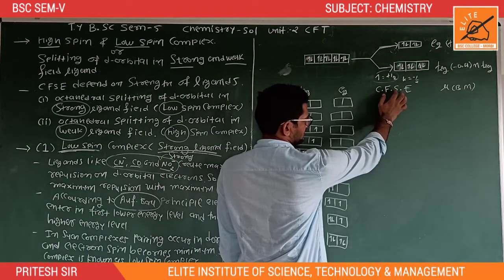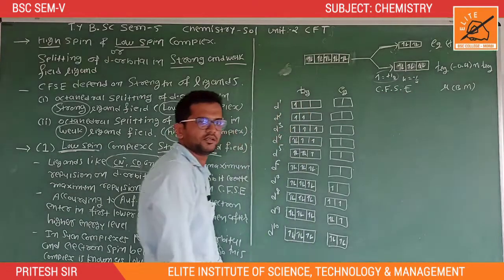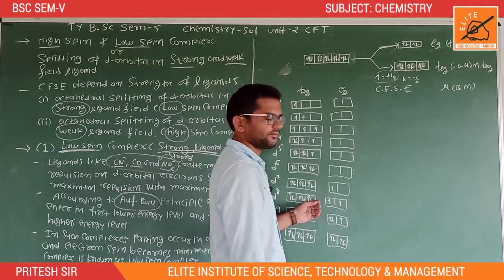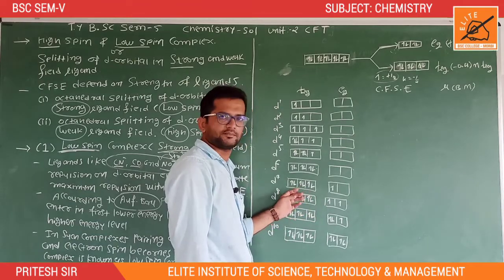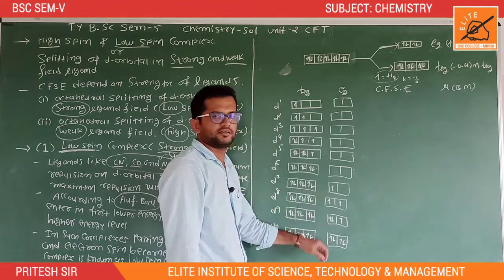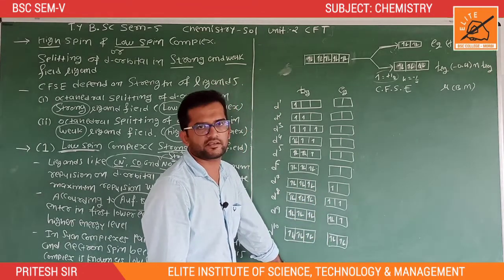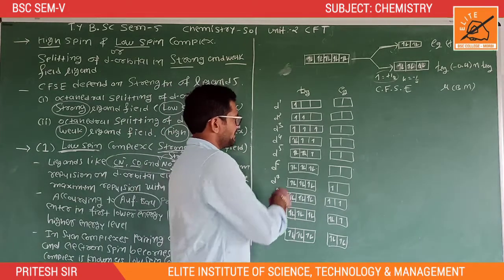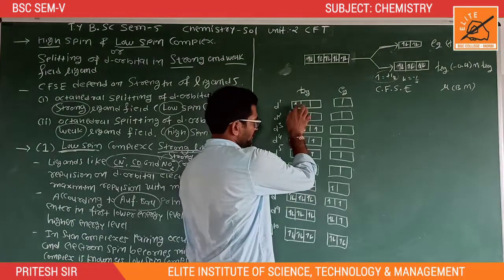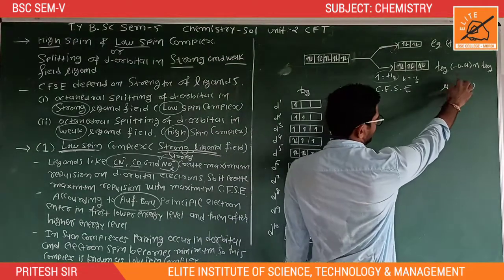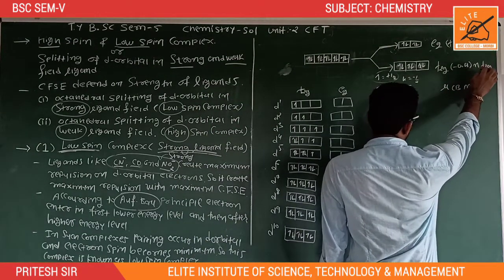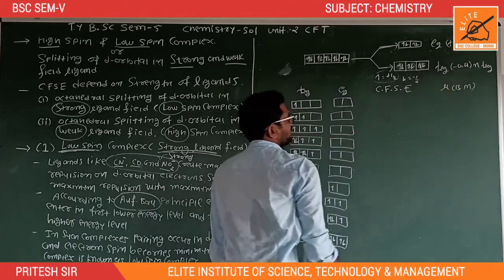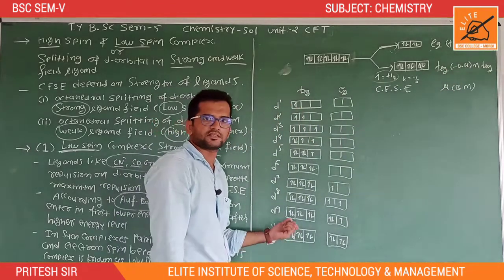CFSE means crystal field stabilization energy. The equation of CFSE is equal to minus 0.4 n(t2g) plus 0.6 n(eg) delta octahedral plus pairing energy, that is mP. So for d1, one electron in t2g: minus 0.4 into 1 is minus 0.4, plus eg 0, 0.6 into 0 is 0.